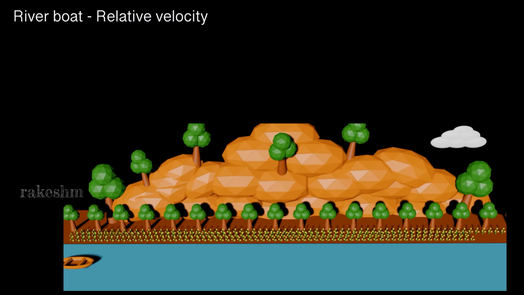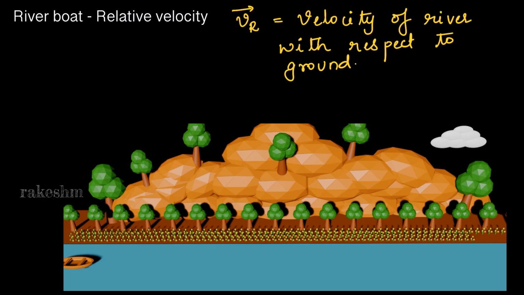Now, I will teach you some basic terms which will be used here. The first is VR bar, that is velocity of river with respect to ground. That means what is the speed of the river and in what direction this river flows.